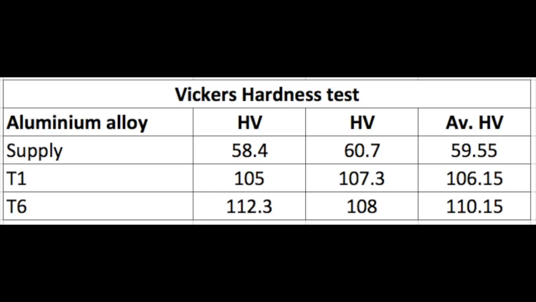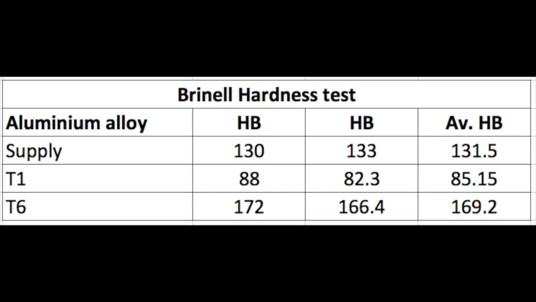As we can see in the table, the Vickers hardness for the T1 is higher than the supply, so for this test we can assume that the treatment was adequate. Then for the Brinell test, the hardness decreases, so it's not as adequate as we would like. But because we're more interested in the Vickers hardness, we can conclude that overall it is adequate.